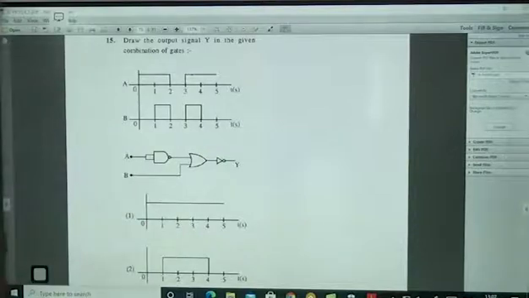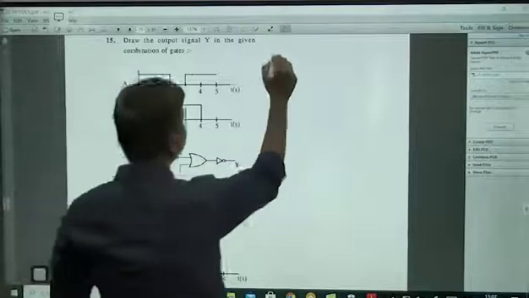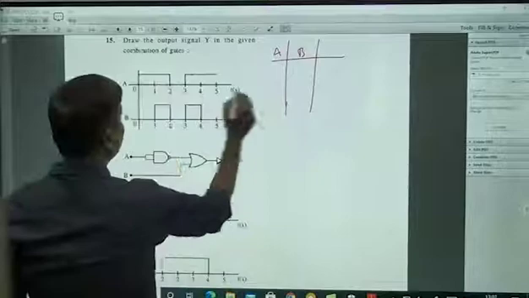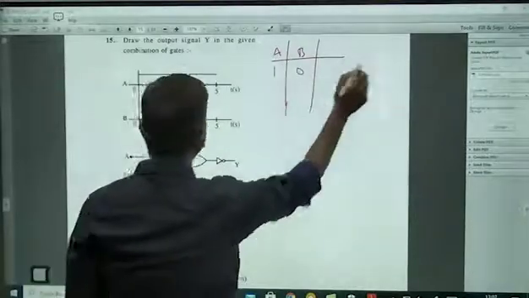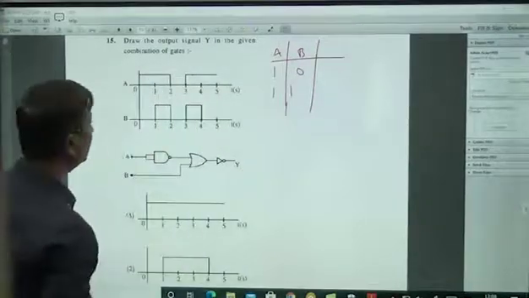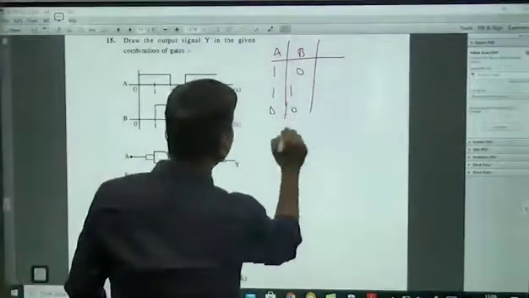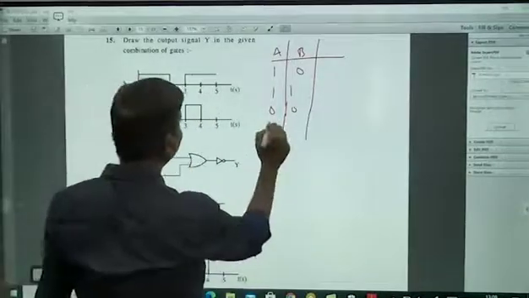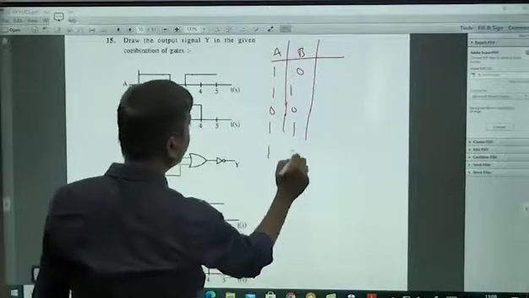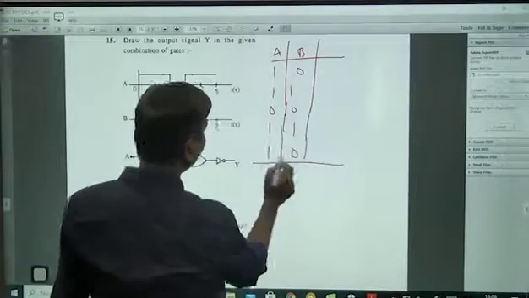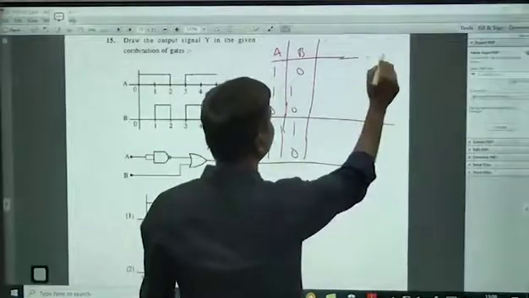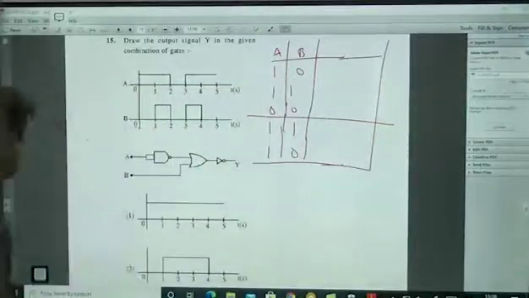Only thing is you have to concentrate when 1, 0. A is 1, B is 0, what is the output? Next, 1 and 1, what is the output? Next, 0 and 0, what is the output? And 1 and 1, what is the output? And 1 and 0, what is the output? Actually this output only, this one. First 3 if you take, it is enough. So let us start doing that one.